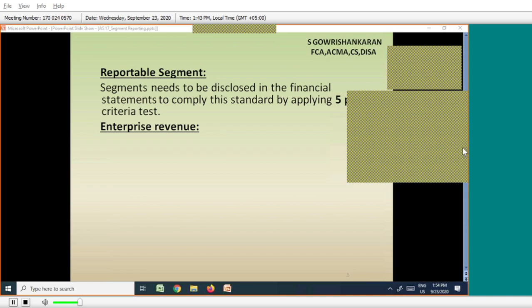Okay, so why are we studying this one, sir? For solving the problems, this definition is very important. So we have to understand the definition first. Segment revenue means sales made to external customers as well as sales made to other segments. Other segments means A is selling to B, A is selling to C, B is selling to A. All these things are considered as sales for the segment. In terms of segment, it is a sale. Got it? All of you understood the segment revenue?